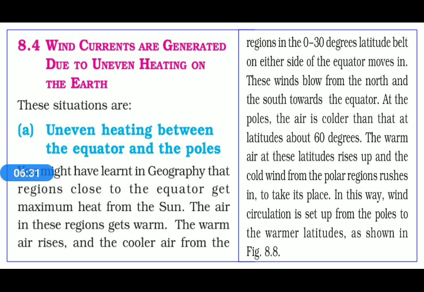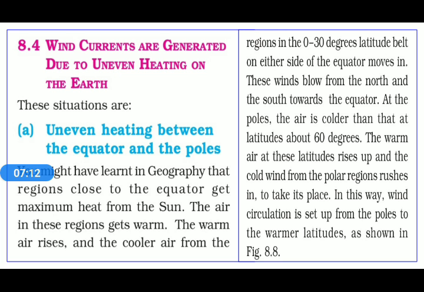We have learned in geography that regions close to the equator get maximum heat from the sun. The air in this region gets warm. The warm air rises, and the cool air from the regions in the 0 to 30-degree latitude belts on the other side of the equator moves in. Or you can say that from tropical zones to poles the cool air rushes towards the equator. These winds blow from north and south towards the equator, as mentioned in the figure.